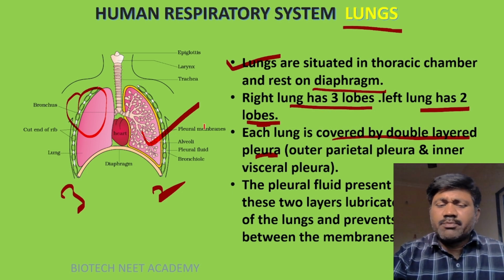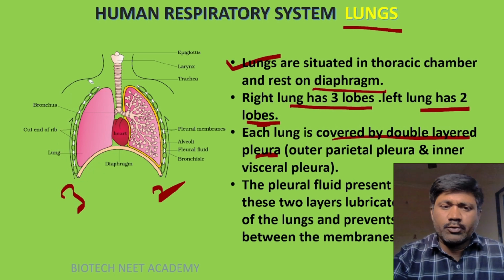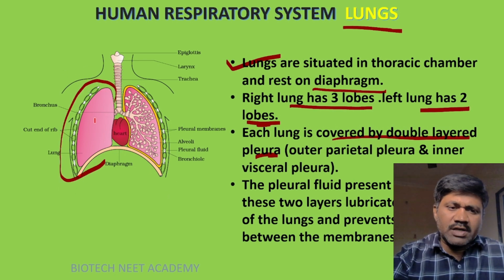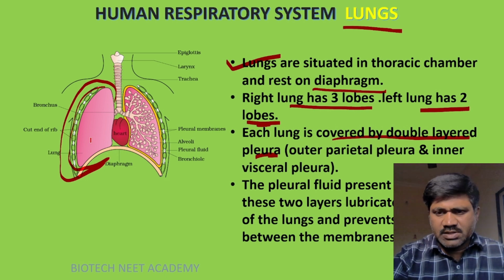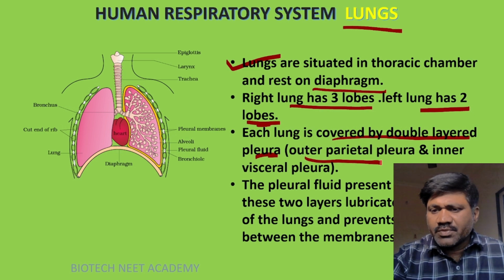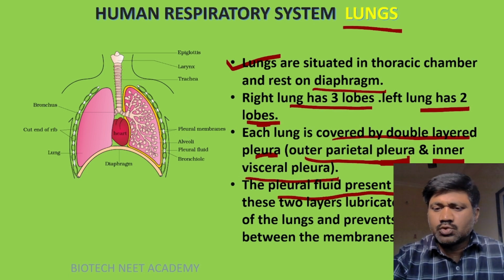Each lung is covered by double layered pleura. These lungs are covered by what? Double layered pleura, means the covering which is present over the lungs. The outer layer is called outer parietal pleura and the inner layer is called inner visceral pleura. The pleural fluid is present in between these 2 layers.